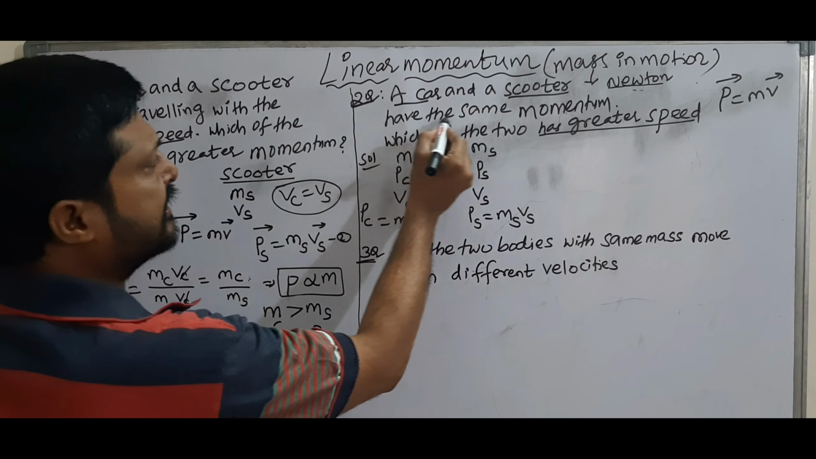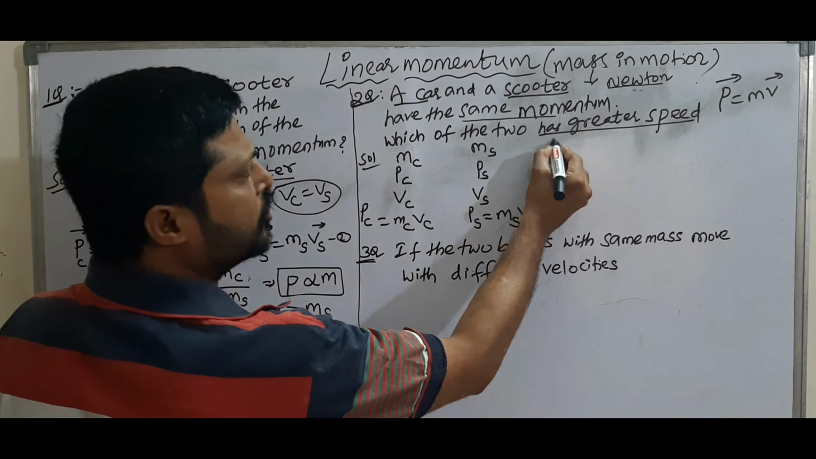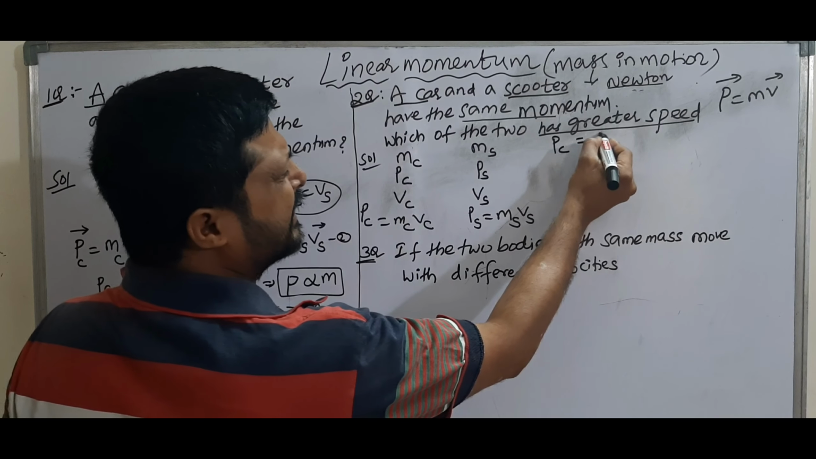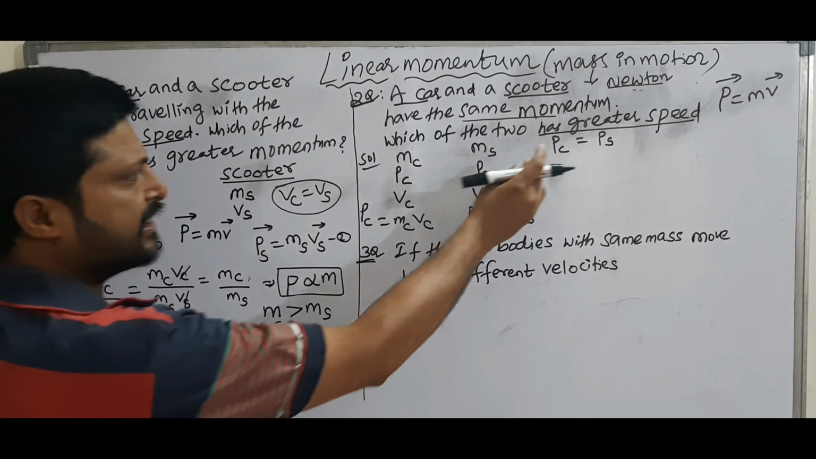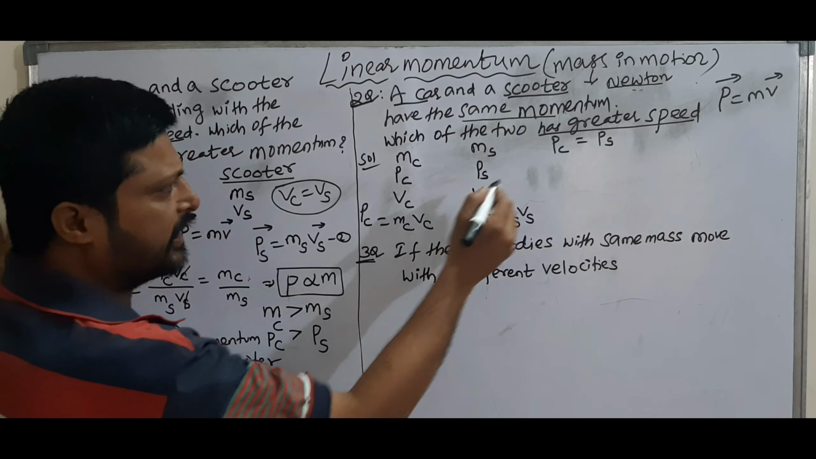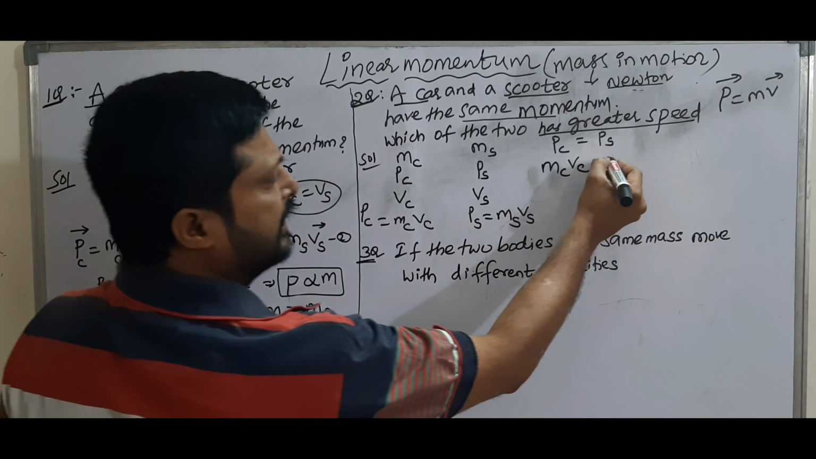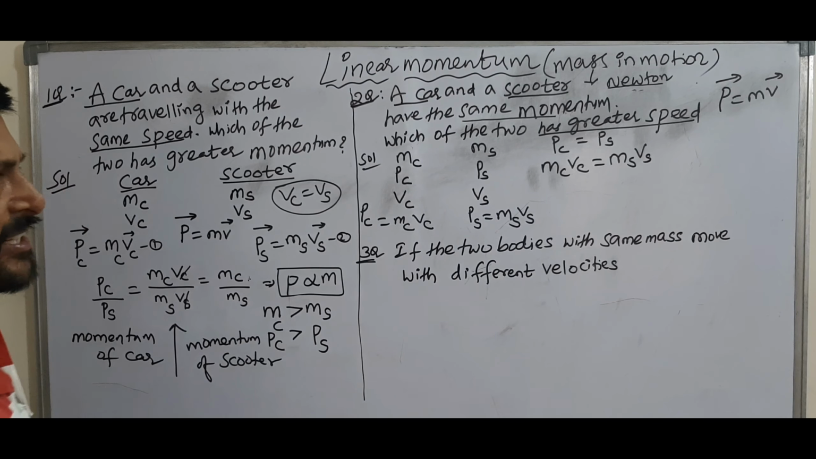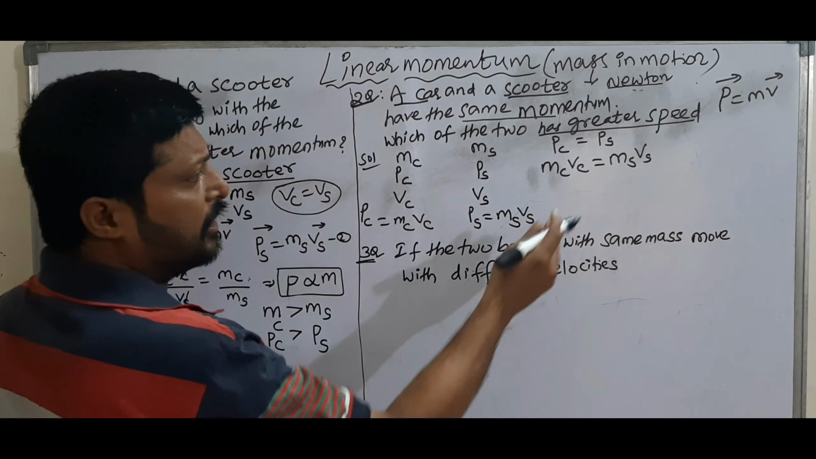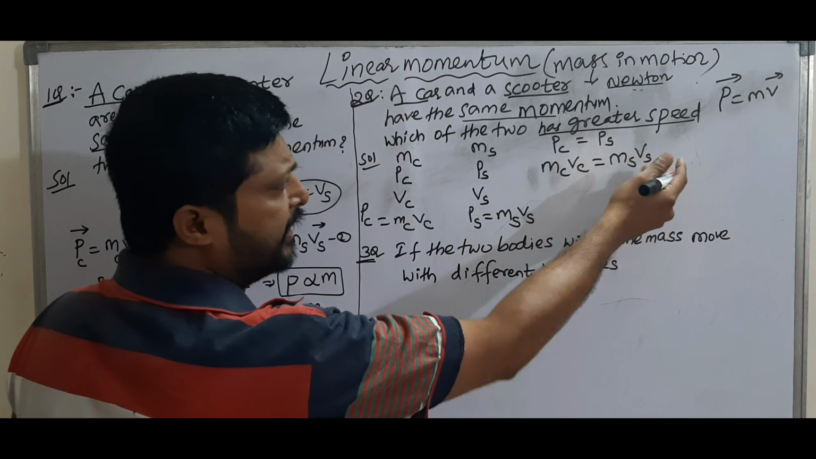Then equate these. They have the same momentum, so equate the momentums. So momentum of scooter is equal to momentum of car. So in the place of P, substitute these values: MC VC is equal to MS VS. Next, for the ratios, bring masses to one side and speeds to the other side.